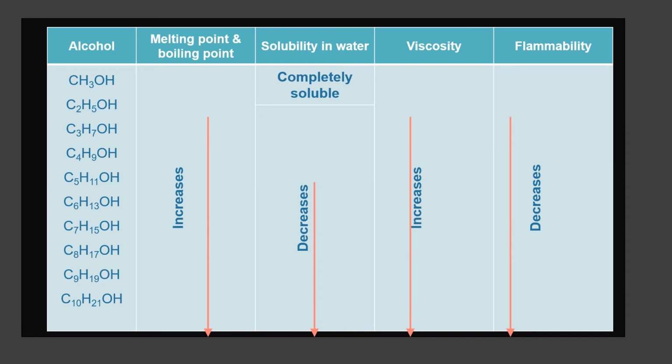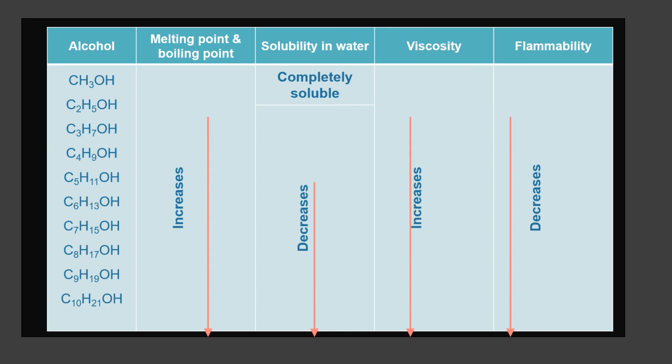When carbon chain length increases, the strength of intermolecular force also increases. So more energy is needed to overcome the force, so melting point and boiling point increase. So when you compare the melting point of ethanol and butanol, butanol will have the higher melting point.